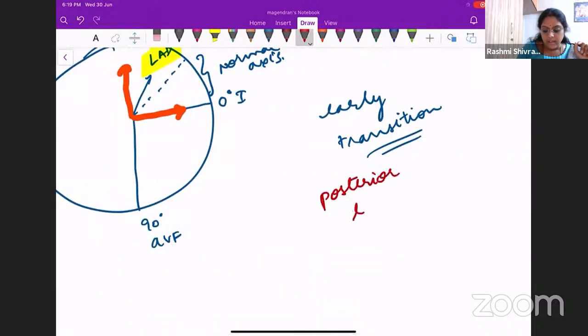Our chest leads will be V1 to V6. But to check for the posterior wall, what we will do is V7 to V9. These are the posterior leads that you will do. When you do the posterior leads, you will be able to confirm your diagnosis. You need to have a very high index of suspicion to diagnose a posterior wall MI. It usually occurs in combination with an inferior wall MI.